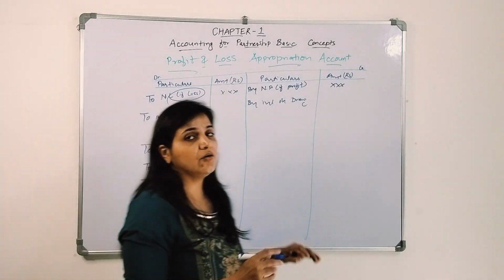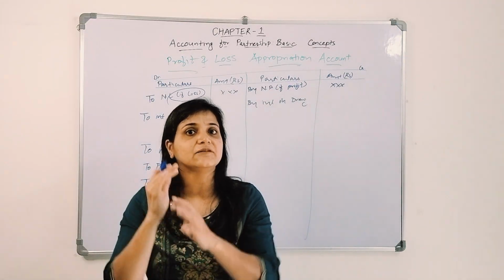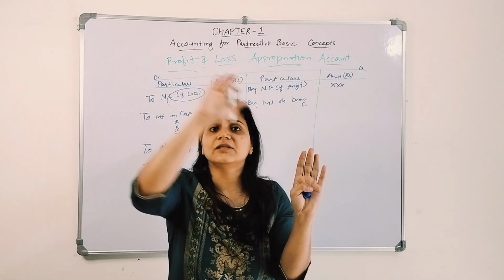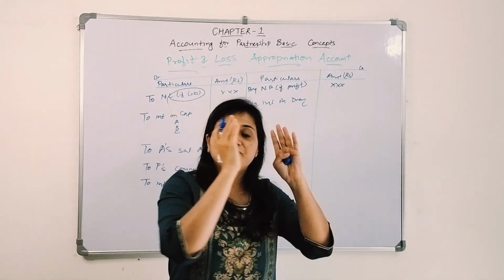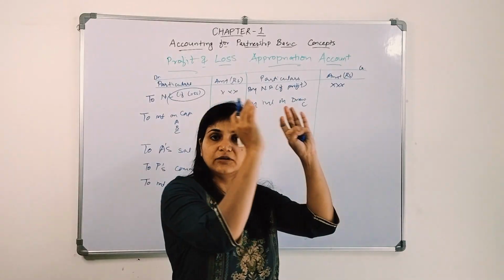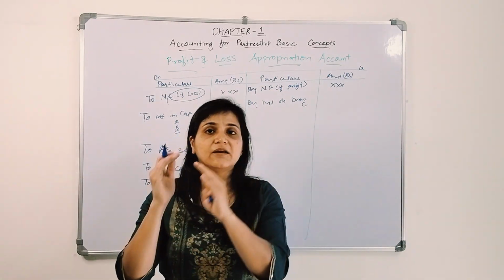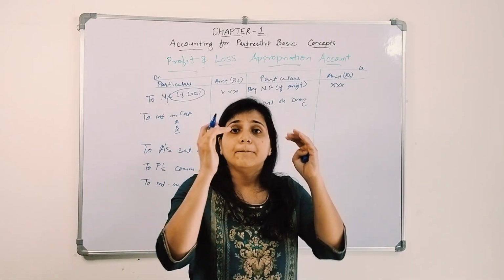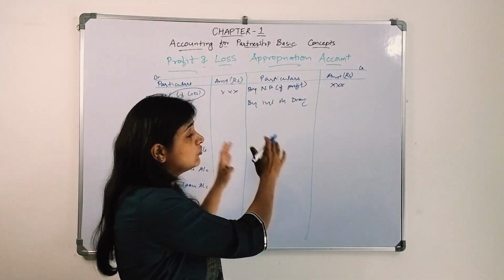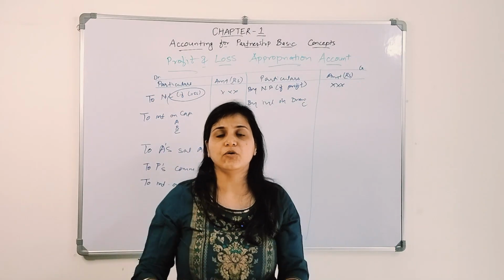This is how we are going to give the effects of all the transactions that we are dealing with the partners. In the profit and loss account, we are dealing with the transactions with outsiders. It is the firm dealing with the outsiders. So whatever transactions are happening, we give the effect in the trading account and profit and loss account. Whatever expenses, whatever income is there, we will show it over there. But now that profit belongs to the partners, so the effect of that we are going to show in the profit and loss appropriation account.